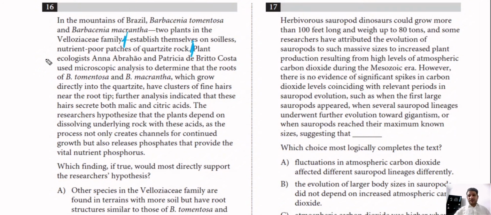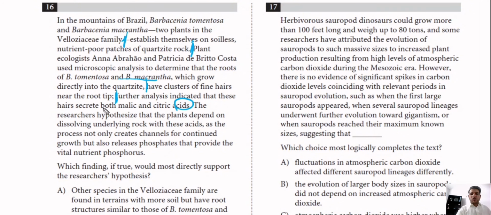So plant ecologist Ana and Patricia Dias used microscopic analysis to determine that the roots of these 2 plants, which grow directly on the quartzite, have clusters of fine hairs near the root tip. Further analysis indicated that these hairs secrete both malic and citric acid, so the roots can create acids.